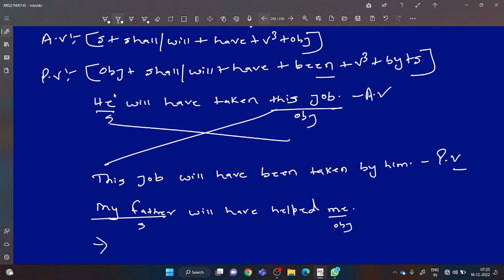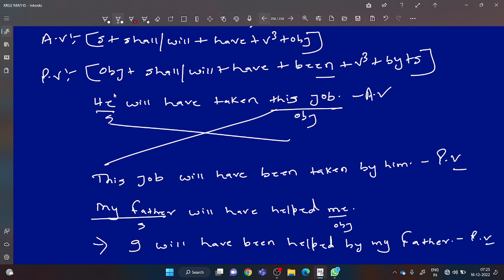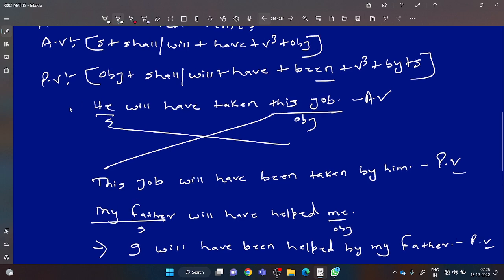So at first you will use object, like me will be changed into I. You can also use will, no issue. I will have been, main verb V3 dear, helped by my father. I hope you are using pen or pencil because this will really help you. I hope you are right in your answer.